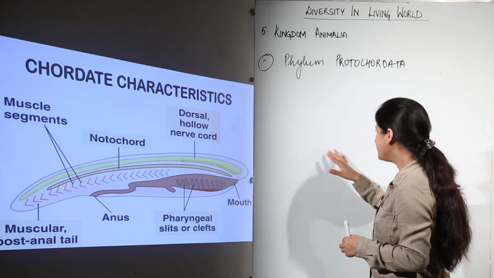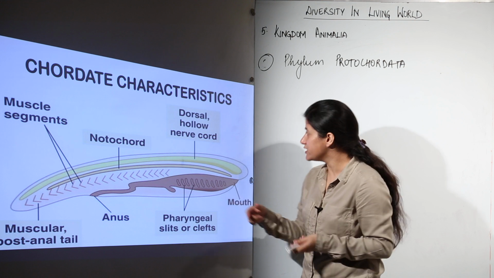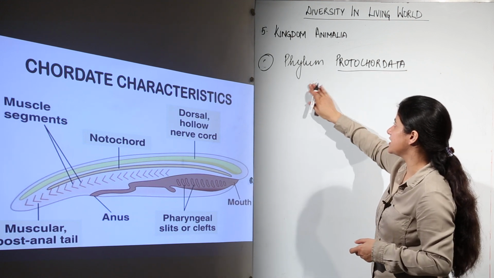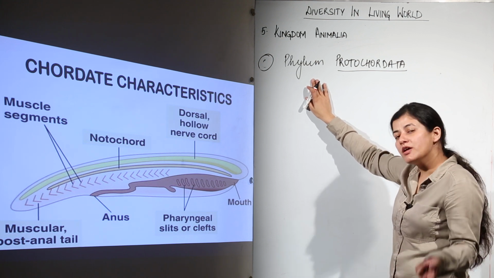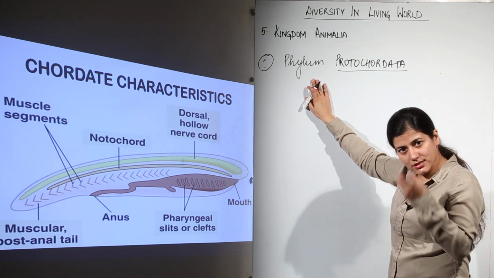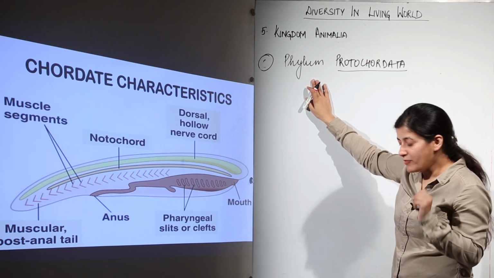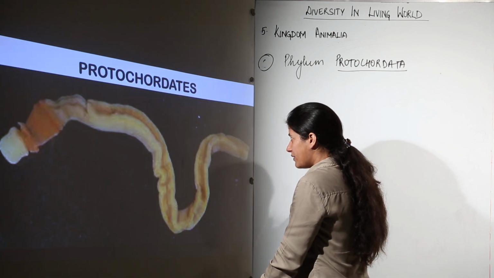Apart from other features, first one being that they are bilaterally symmetrical. Protochordates would be bilaterally symmetrical, first characteristic. Second, they would be triploblastic. Third, there would be a coelomic cavity. Fourth, there will be an organ system level. Fifth, there would be a notochord which is present. And in the case of protochordates, we have exclusively marine organisms.